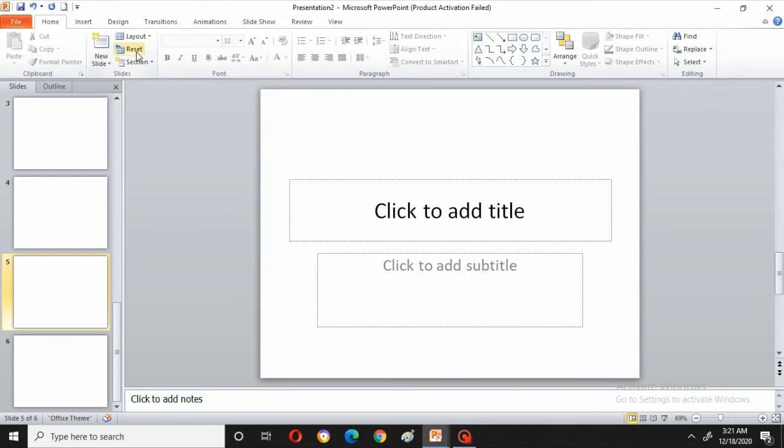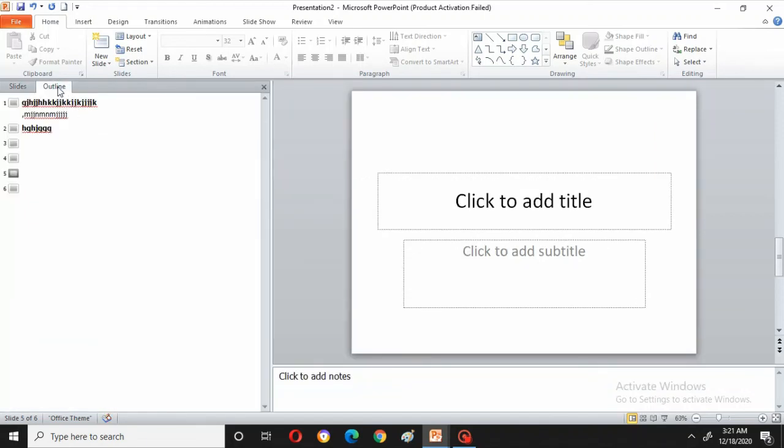Reset is nothing but, suppose you have set this slide to different positions. Suppose, see, I will show outline. Can you see it is showing outline? For this you can reset the position back.